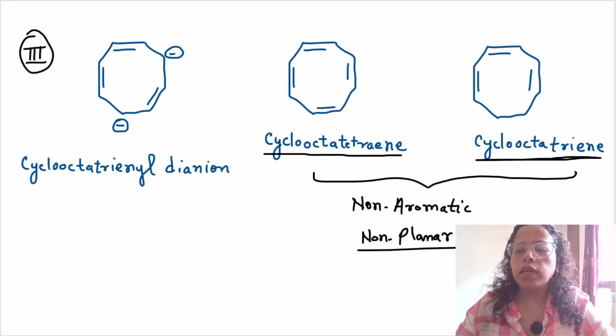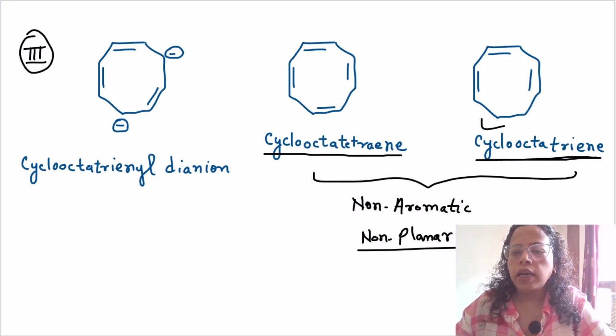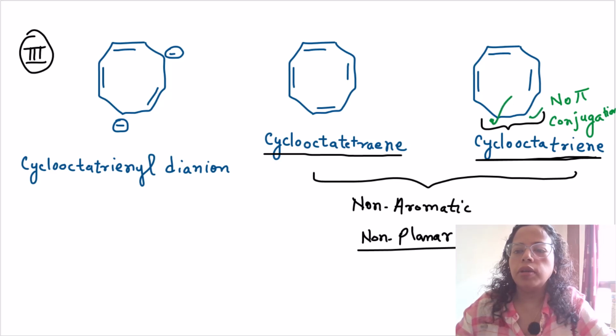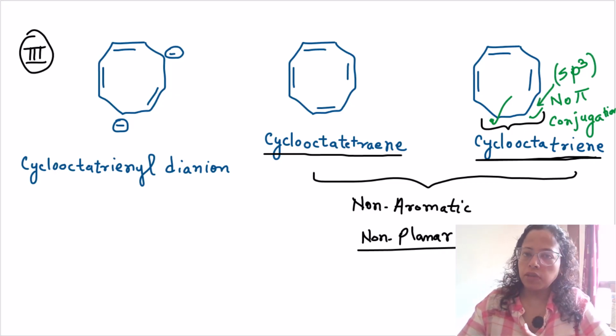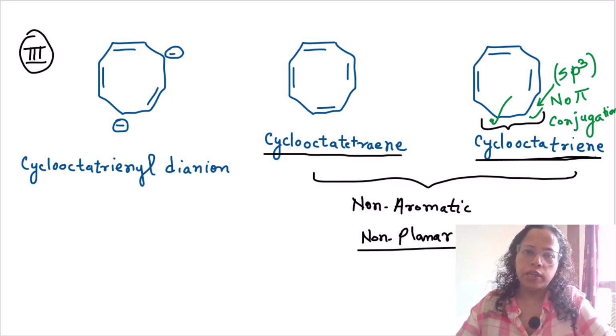And here you can see in cyclooctatriene, the pi conjugation is also not maintained or is broken, because here these two carbons, this carbon and this carbon, both are sp3 hybridized. While in order to maintain pi conjugation, we all know that we need sp2 hybridized carbons. Okay, so it is understood that cyclooctatriene, this simple molecule, is non-planar.